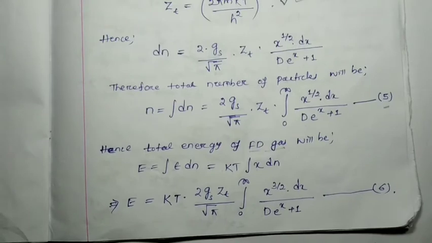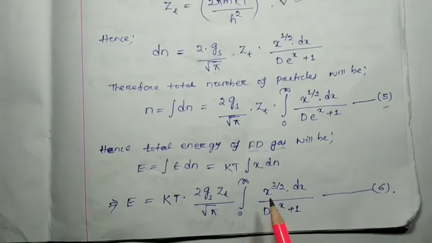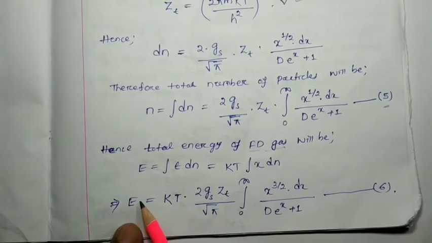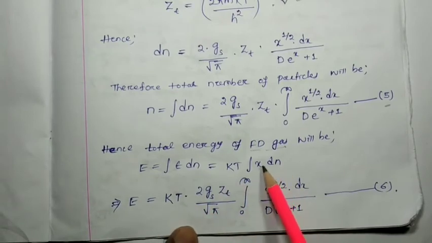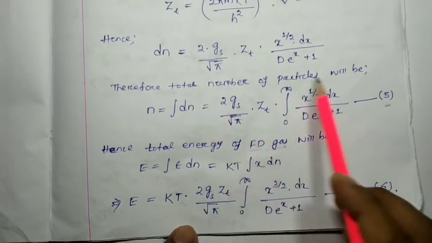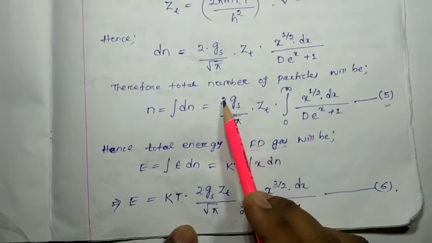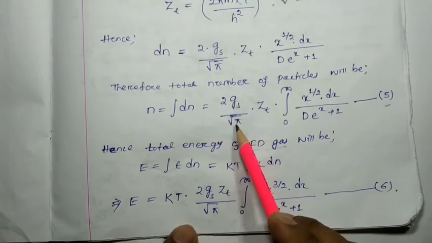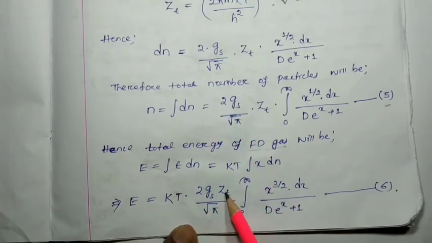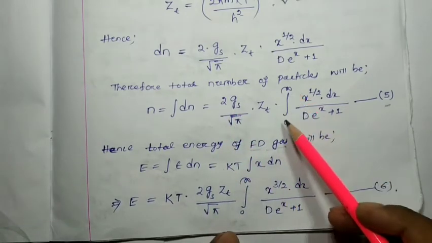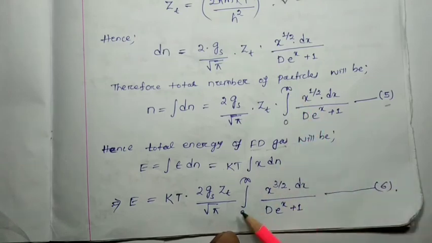So that implies E equal to kT. Here we have to substitute for dn, this value, that is 2gs by root pi zt, and here is the integration from 0 to infinity.